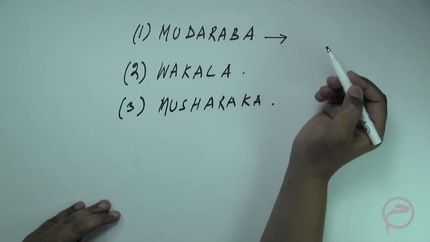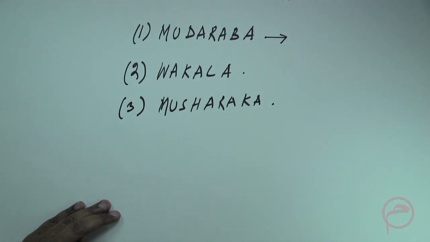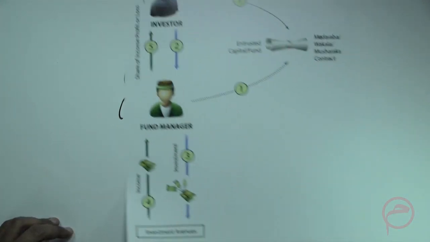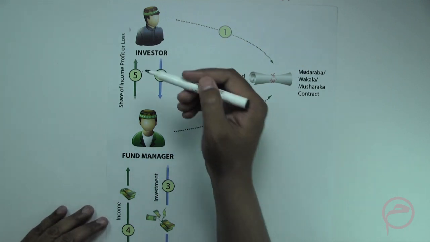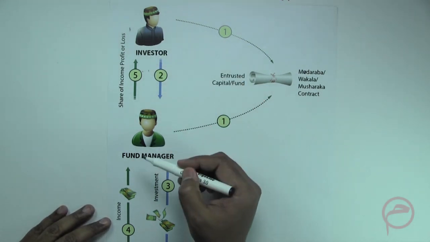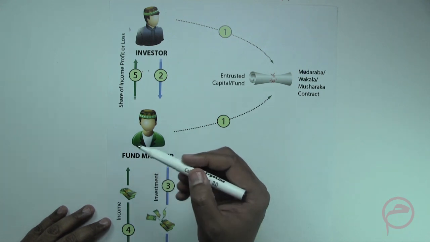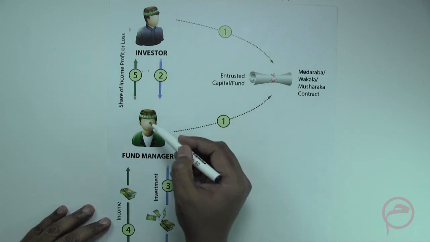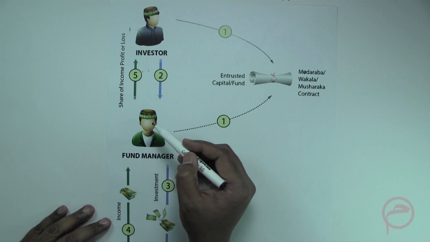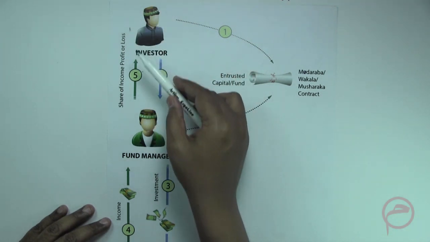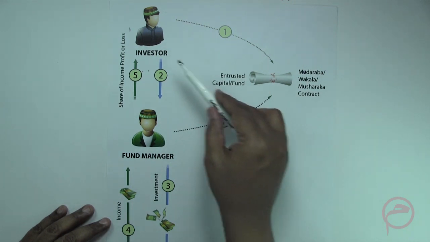What is a Mudaraba structure? A Mudaraba structure is a structure wherein the relationship between the investor and the fund manager is of a Mudarib and a Rabbul Mal. So the fund manager is appointed as a Mudarib, that is a manager, and the investor is a Rabbul Mal, meaning to say an investor, and a Mudaraba contract is entered into.